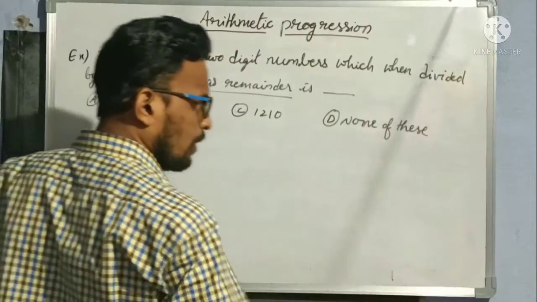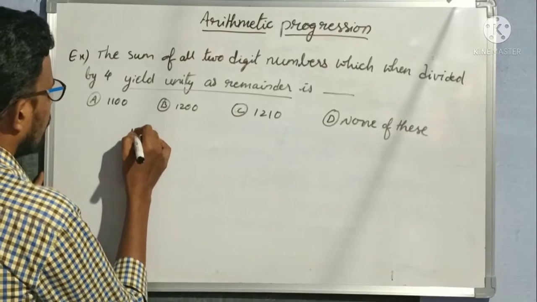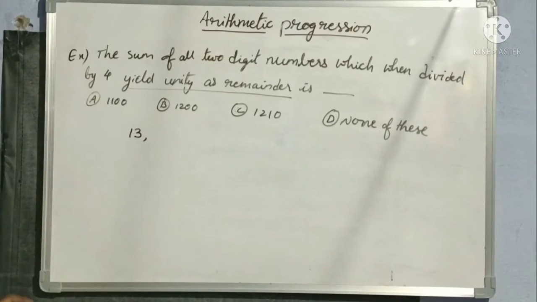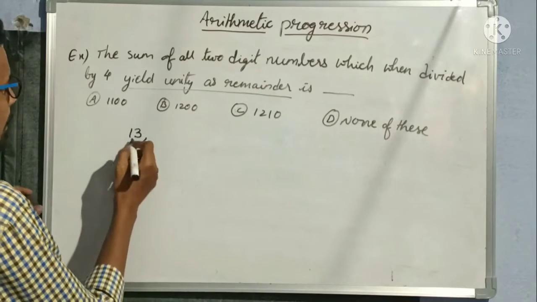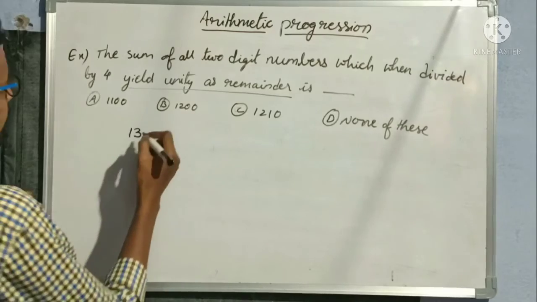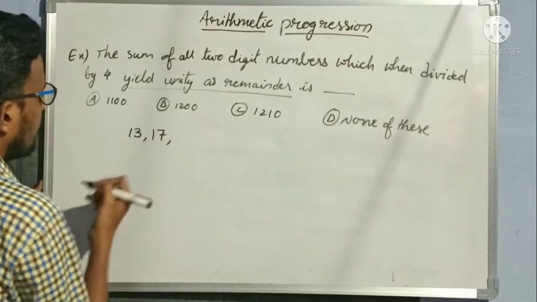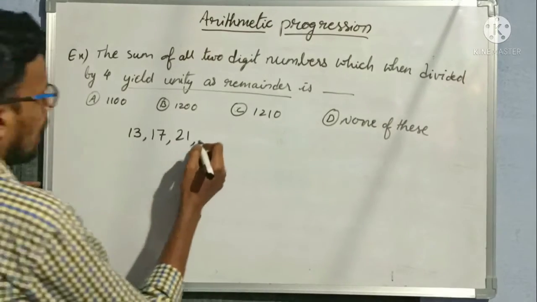Clear? So 12 is divisible by 4. When 1 should be the remainder, after 12 what is the number we have to take? That is 13. Next number is 17. Next number is 21 and so on.